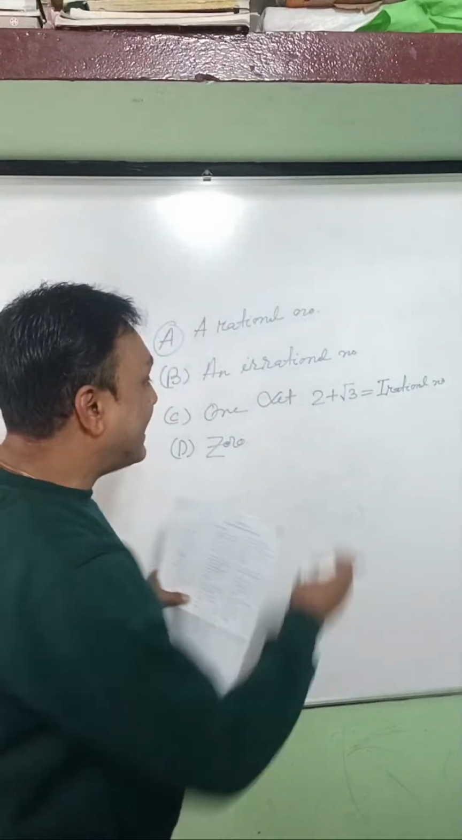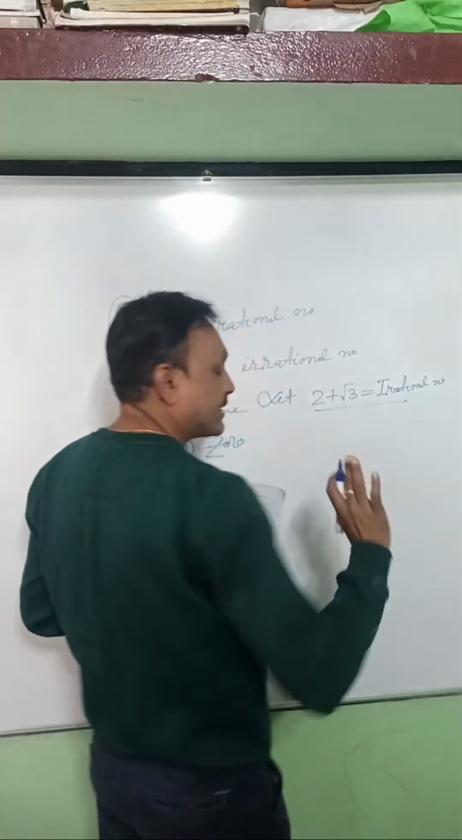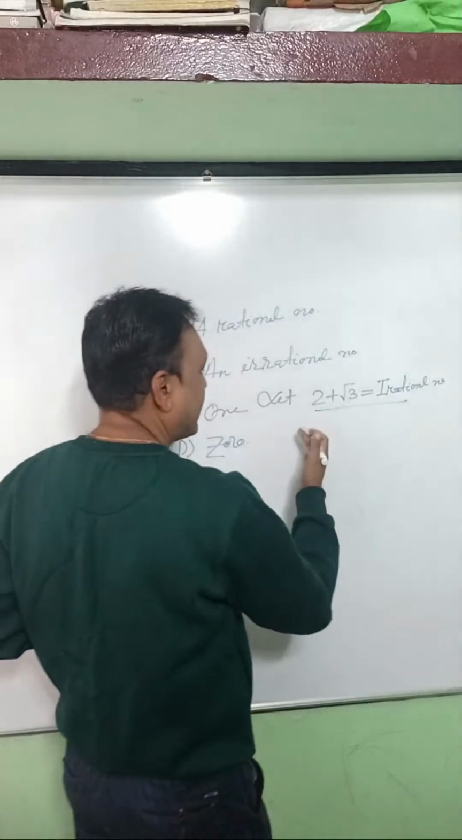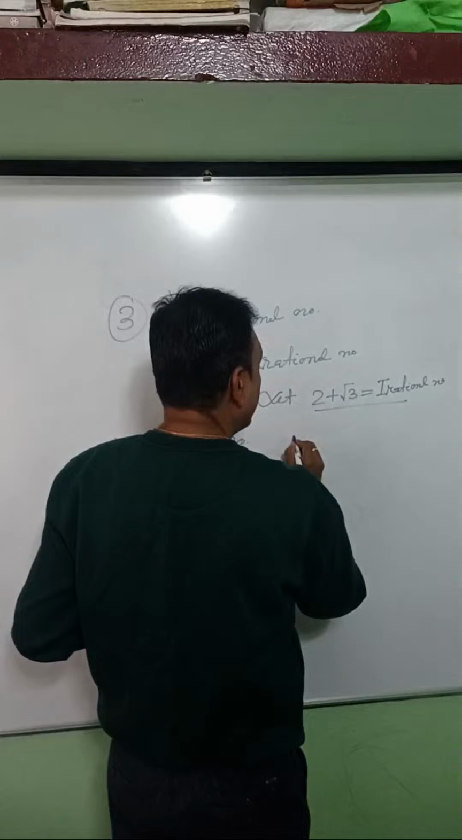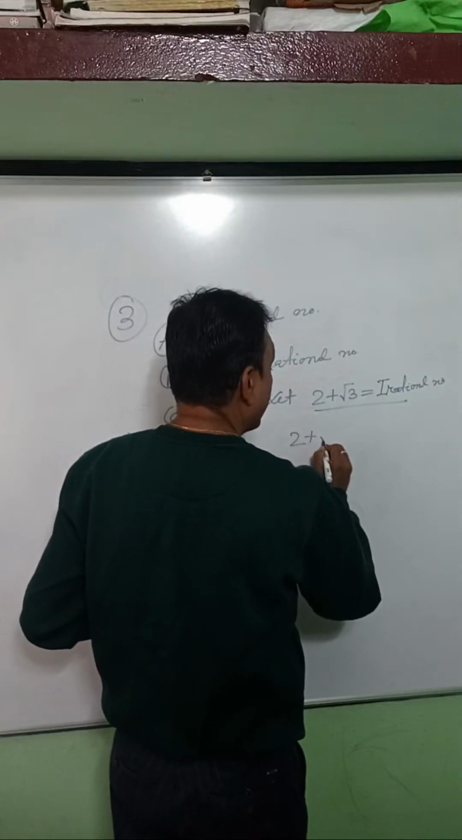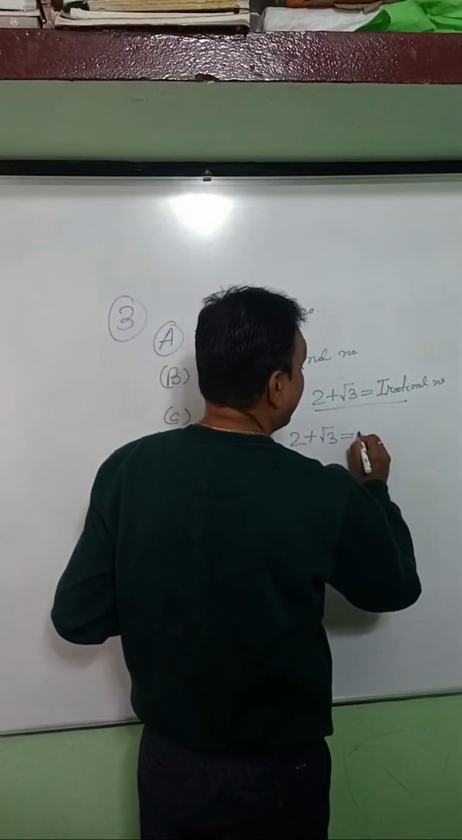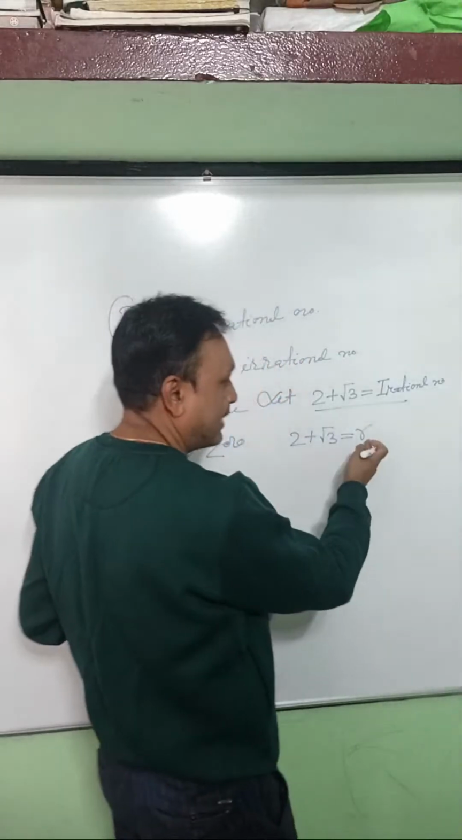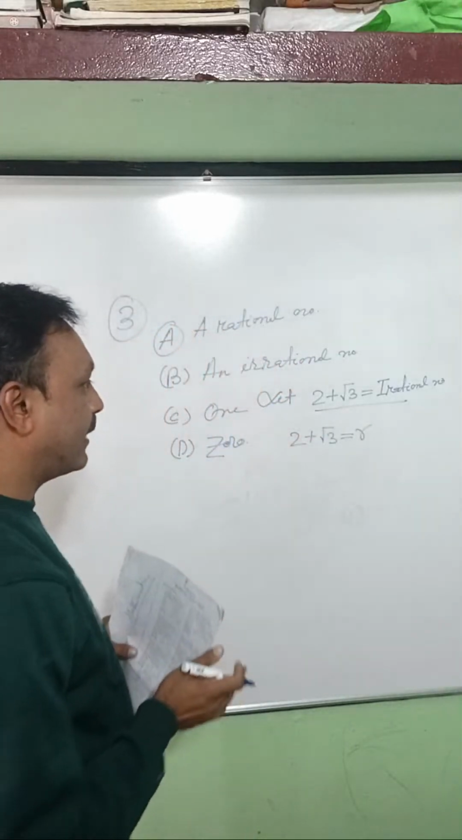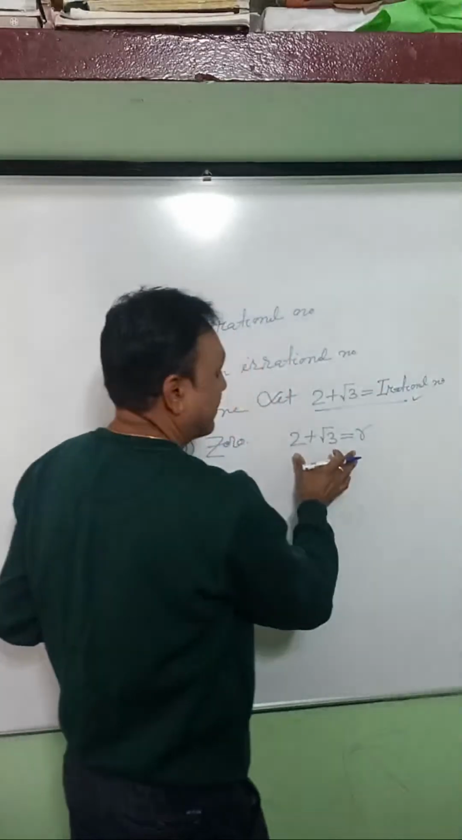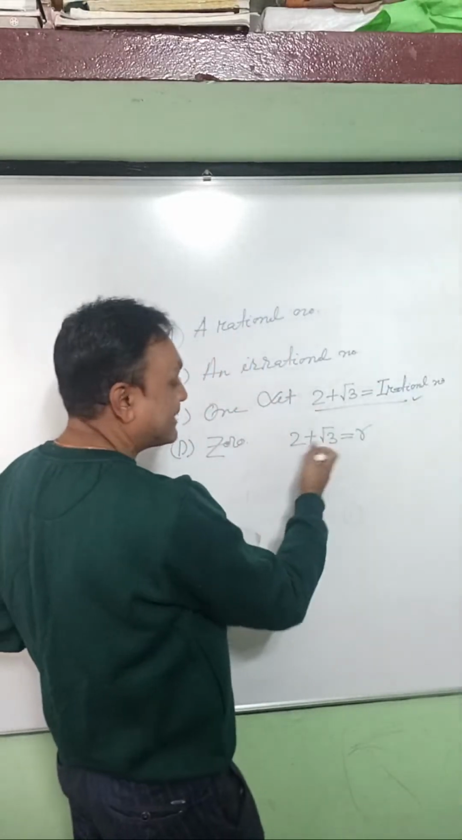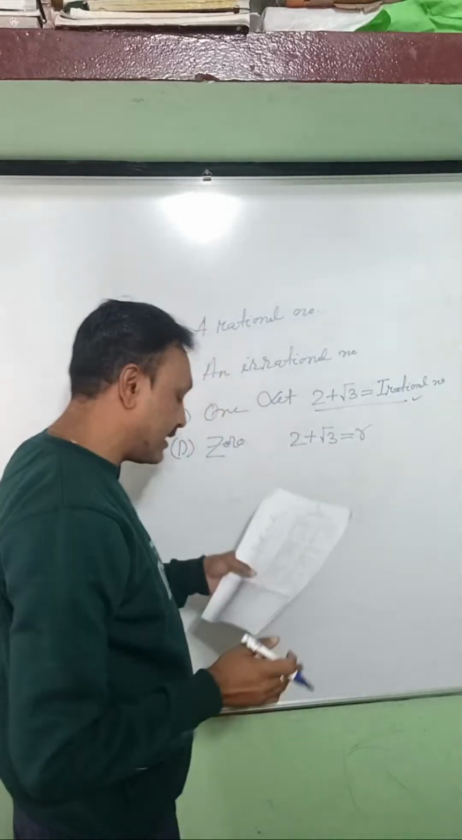But let us consider, suppose this is our assumption. We'll take it as a rational number. Let's check what will happen. 2 plus root 3, we'll consider R. R is a rational number. Let us say this is a rational number. As we know, 2 plus root 3 is an irrational number, this is universally true. But to prove it, we will consider 2 plus root 3 to be a rational number.